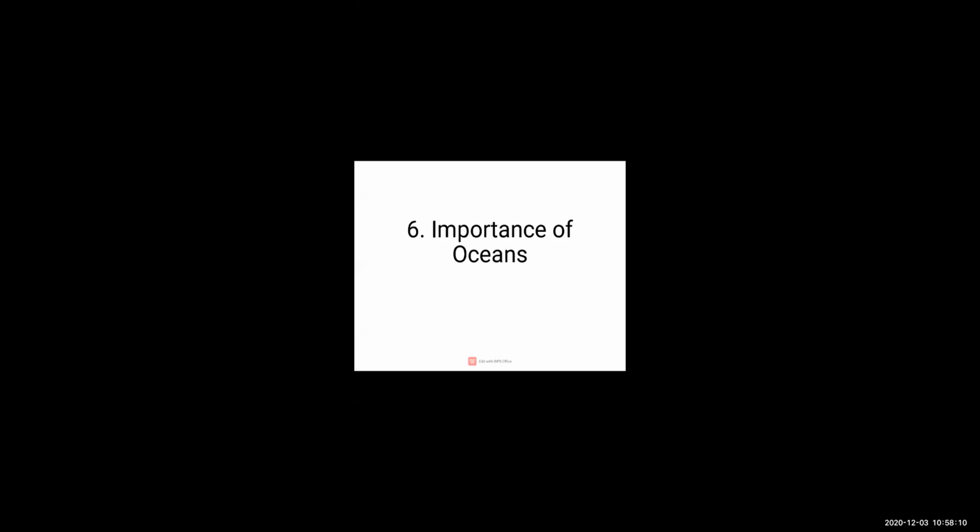We know very well the proportion of land and water on the earth, and also about the major oceans. We know the percentage of land and water on the earth, right?